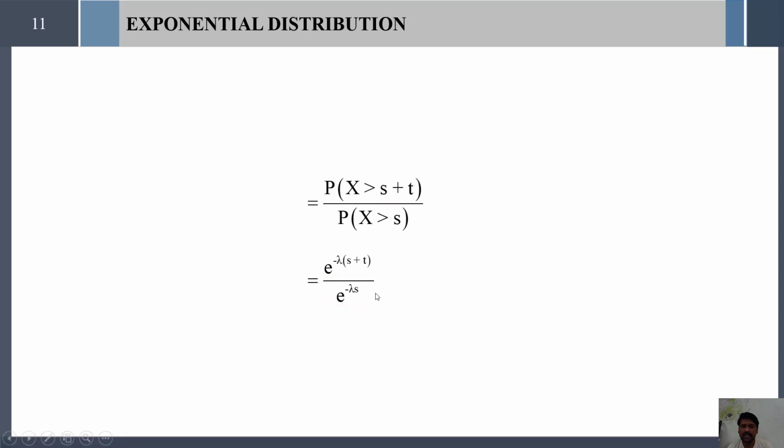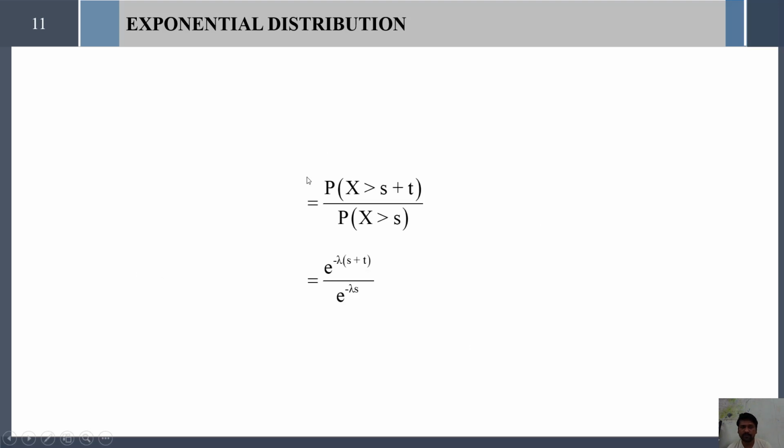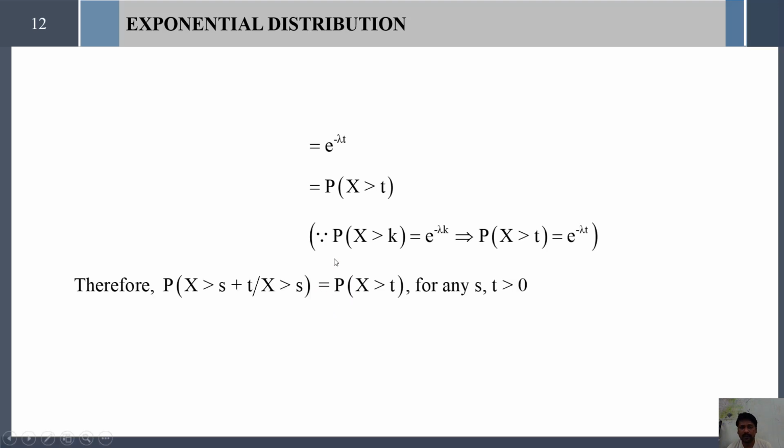Because it follows from this derivation, probability of X greater than k equals e^(-lambda k) for the exponential distribution. Cancelling e^(-lambda s) in numerator and denominator, we get e^(-lambda t). Likewise, probability of X greater than t is e^(-lambda t).